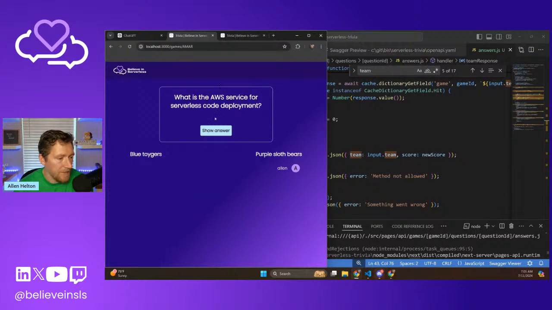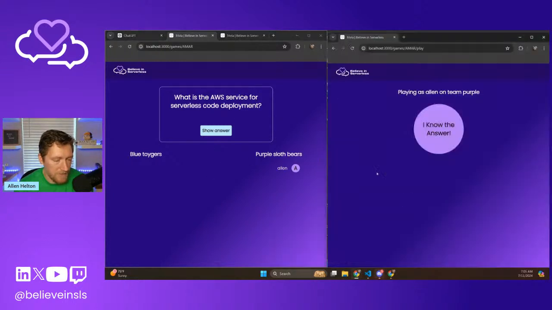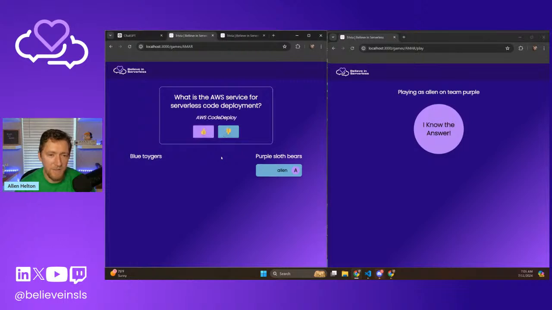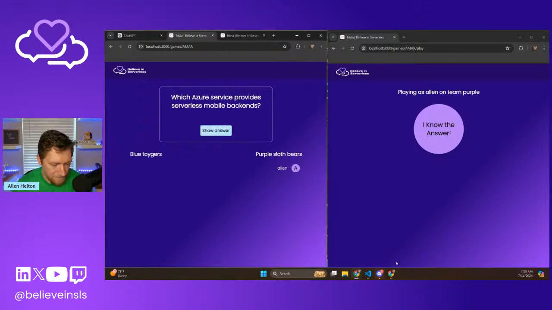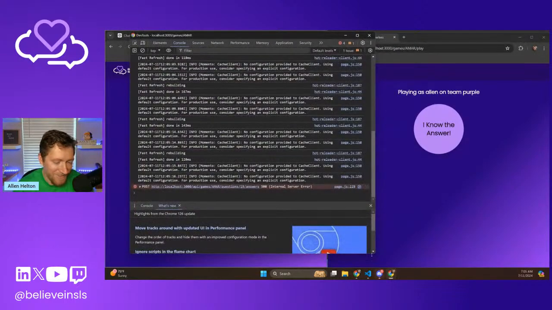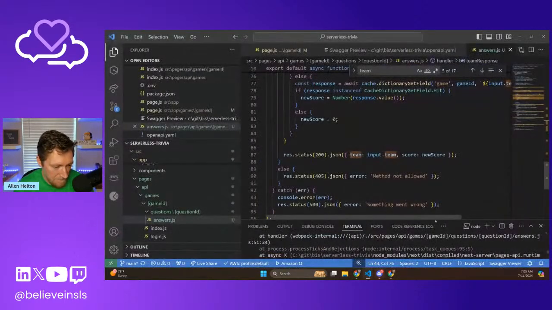Okay. What is the AWS service for serverless code deployment? I know that answer. Code build? Code build? Oh yeah, obviously. Okay, I got that wrong. Let's see. Okay, we got 500 again. Lovely. Let's see.